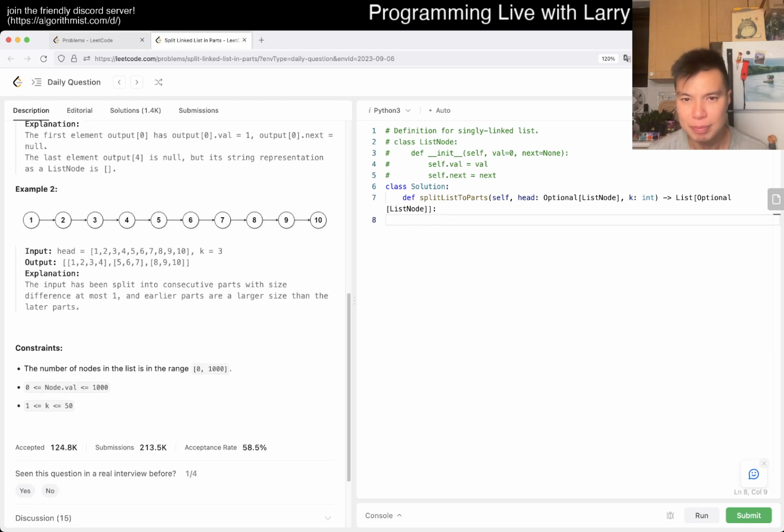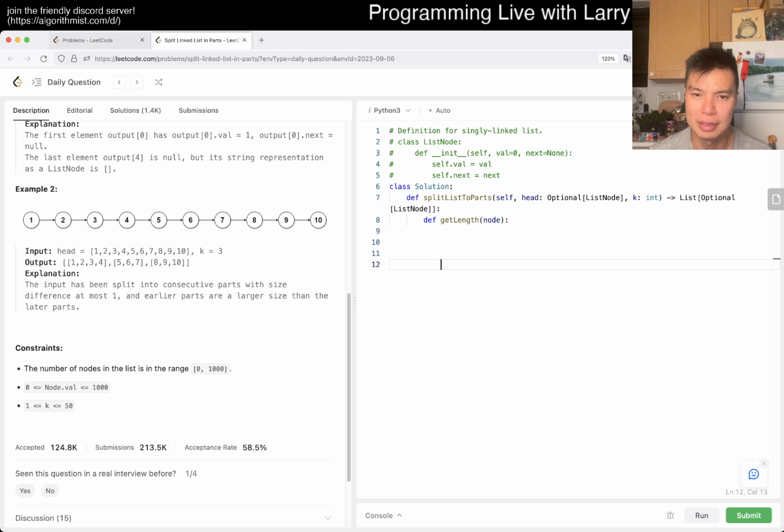Okay. So we could do something like get length of a node, right? So here, length is equal to get length of head. If node is none, we return 0. Otherwise, am I too lazy to do it recursively? I don't know, I'll just do this then. Node can be 0, so let's actually do it.